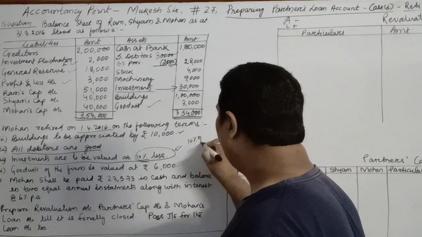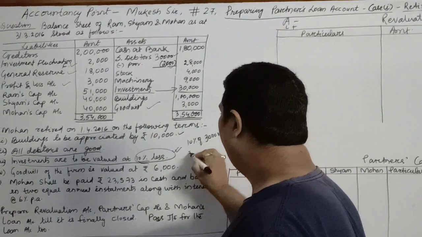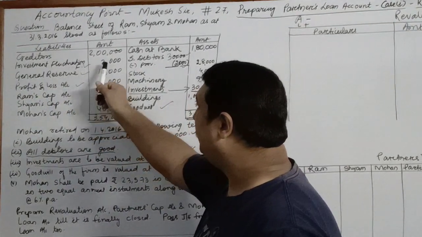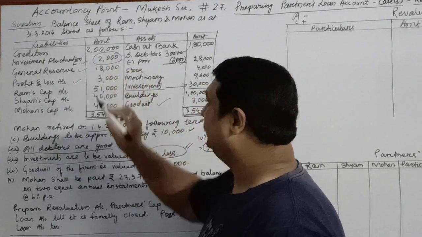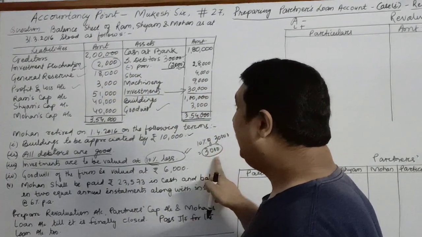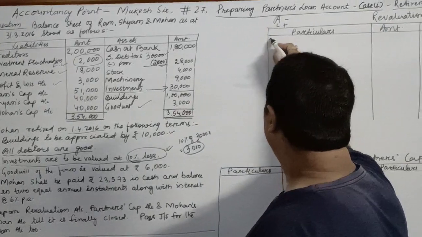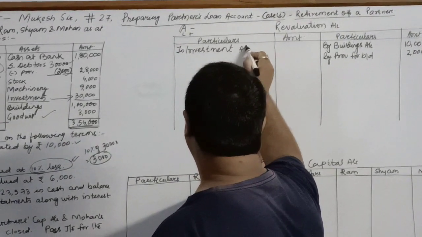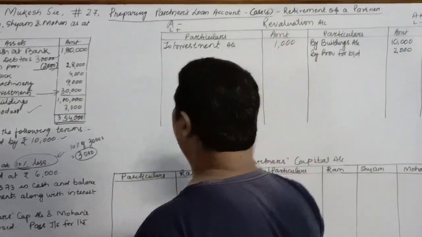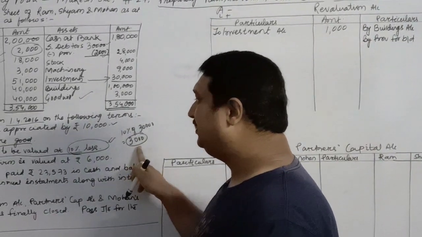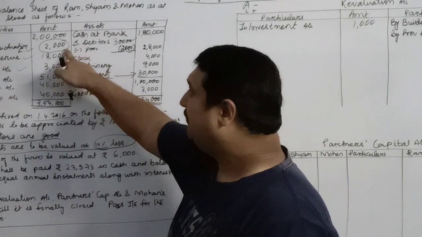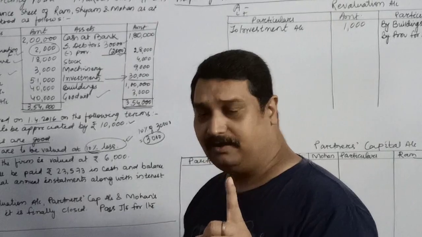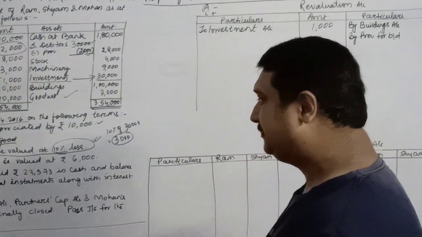So 10% of 30,000 will be rupees 3,000. We already have investment fluctuation fund, but that is only rupees 2,000. So we still have a loss of 1,000 which will be transferred to your revaluation account. So here I will write to investment account 1,000. That means out of this 3,000 loss, 2,000 fund will be used to compensate, and the 1,000 loss which is still there will be transferred to your investment account.